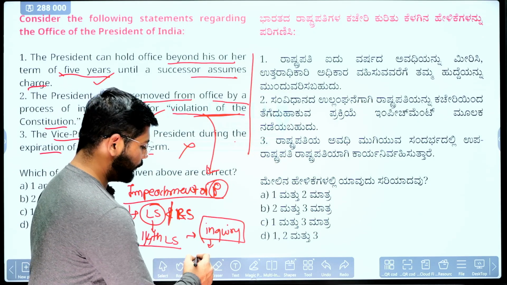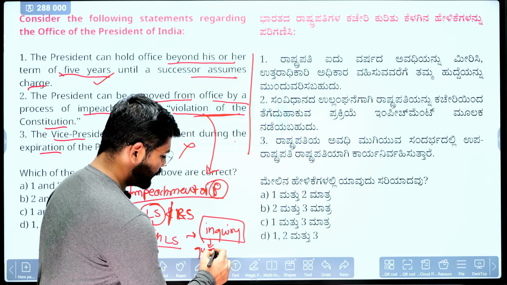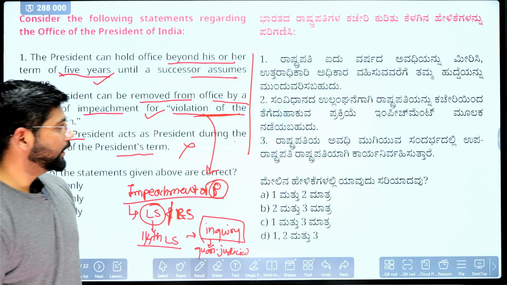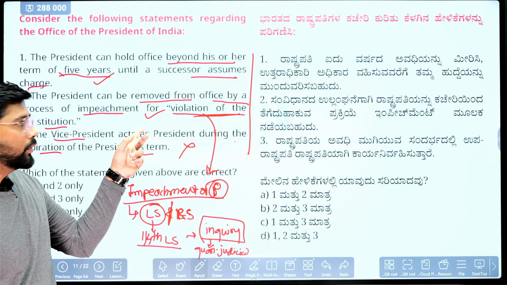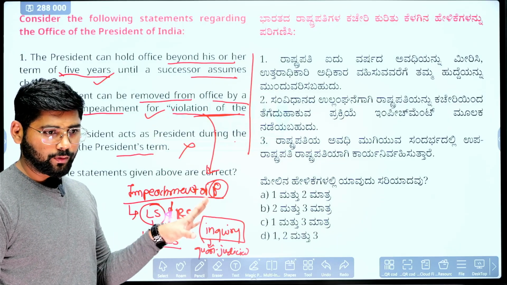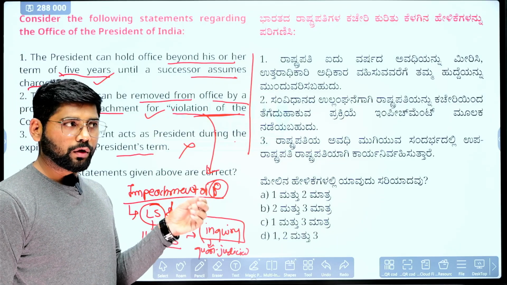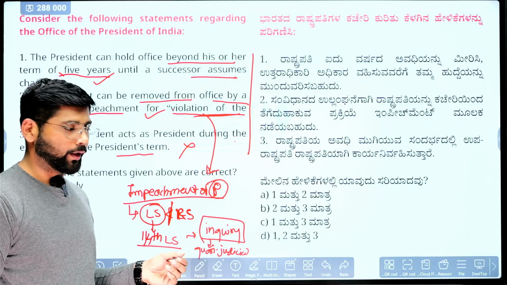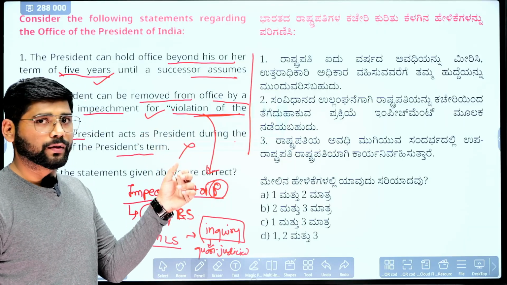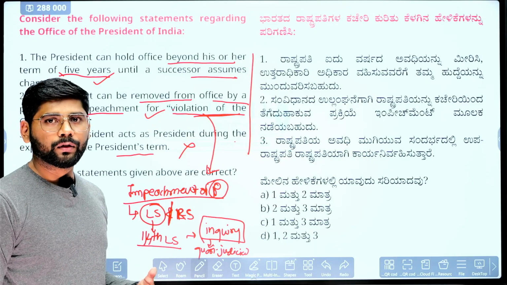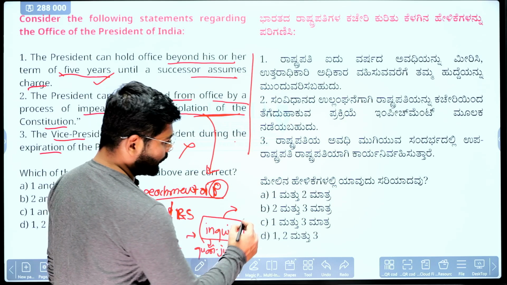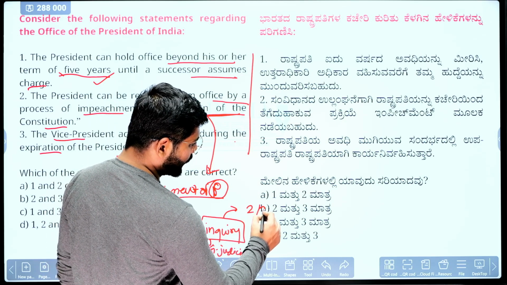This inquiry will be quasi-judicial in nature. Why an inquiry? Because he can be removed for violation of the Constitution, and the Constitution doesn't say how to assess whether a particular person is violating it or not. For that there needs to be an inquiry. If, through the inquiry, it is established that the sitting President has violated the Constitution, then what happens? The impeachment motion will be put to a vote and must be passed by 2/3 of the members.